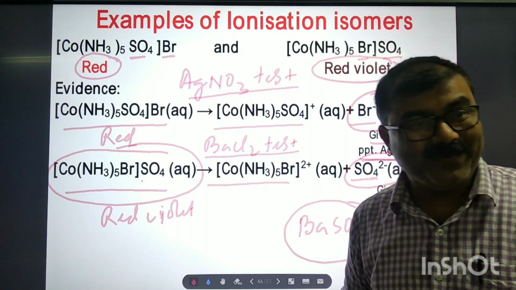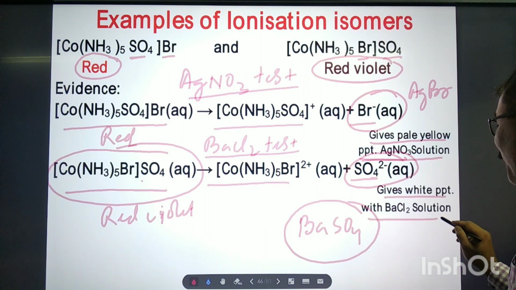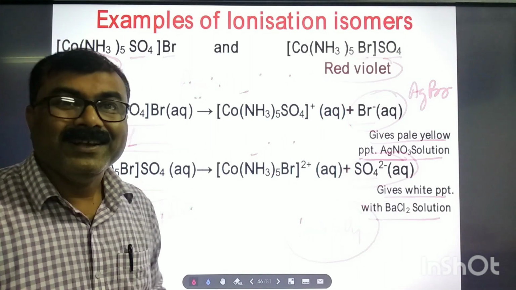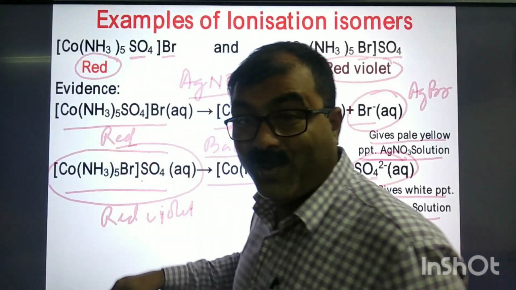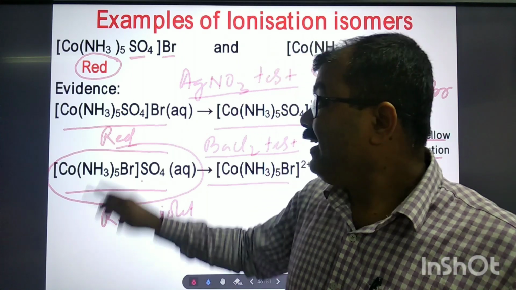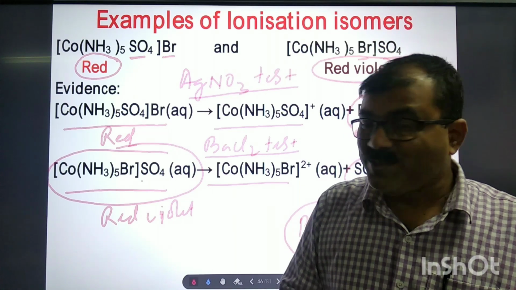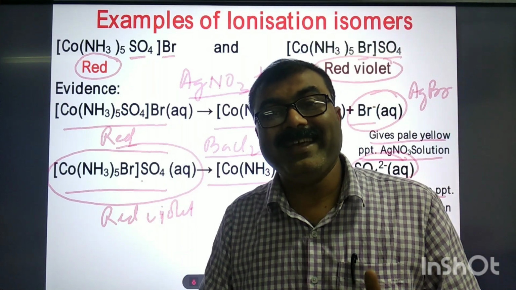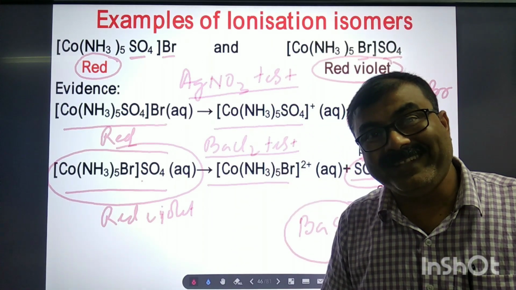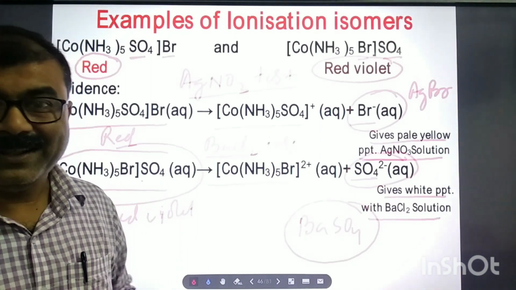So, these are first of all structural isomers, and especially ionization isomers, because they yield different ions in solution, which can be identified by special chemical tests.